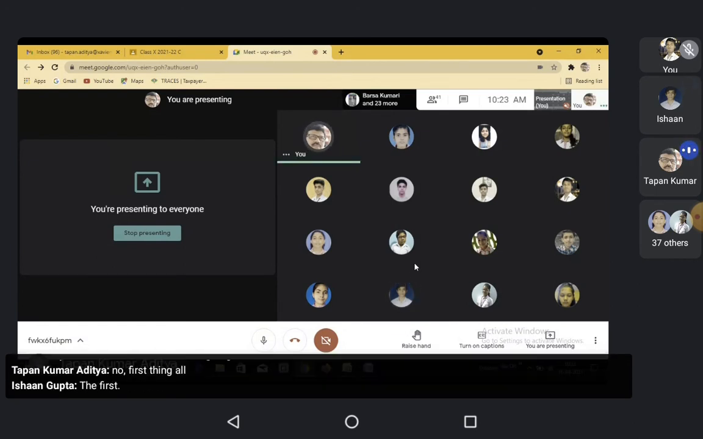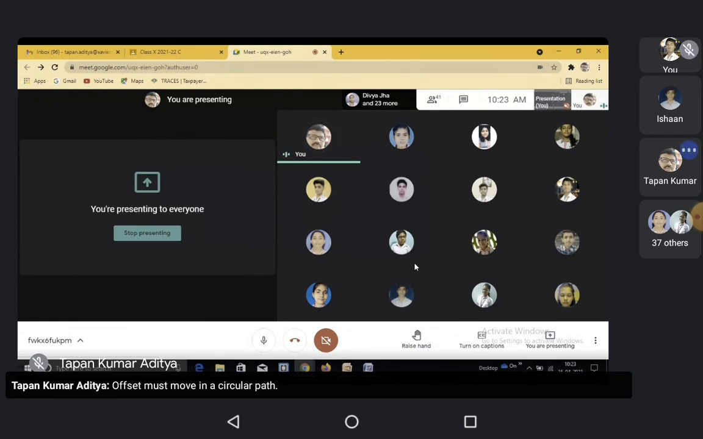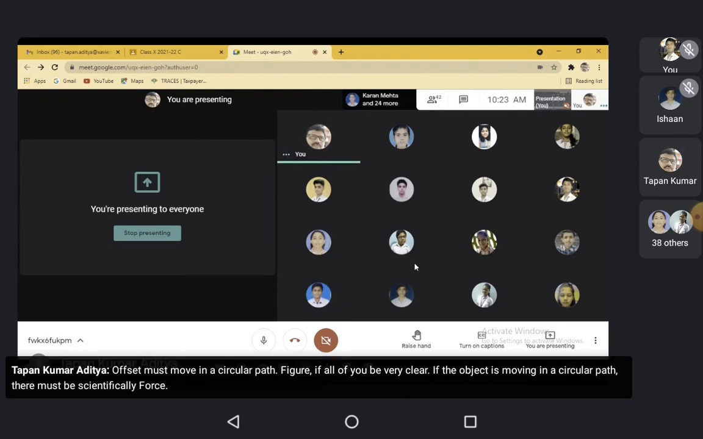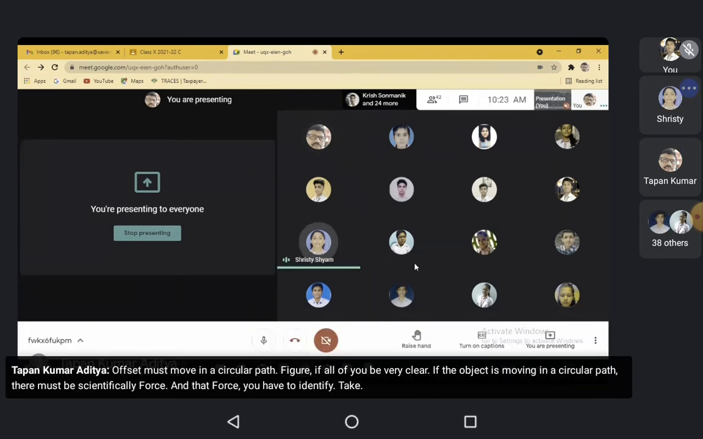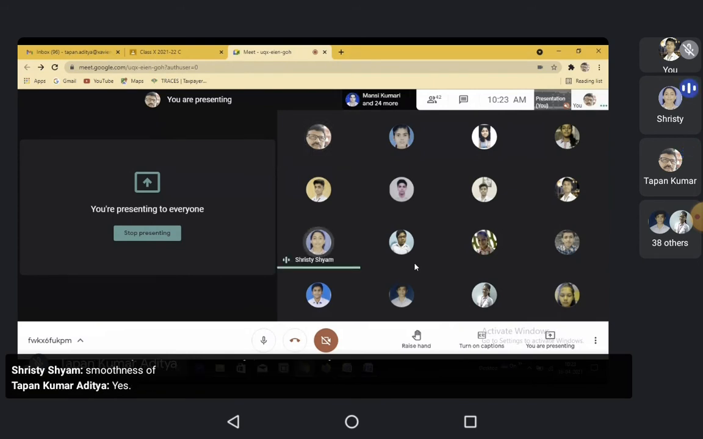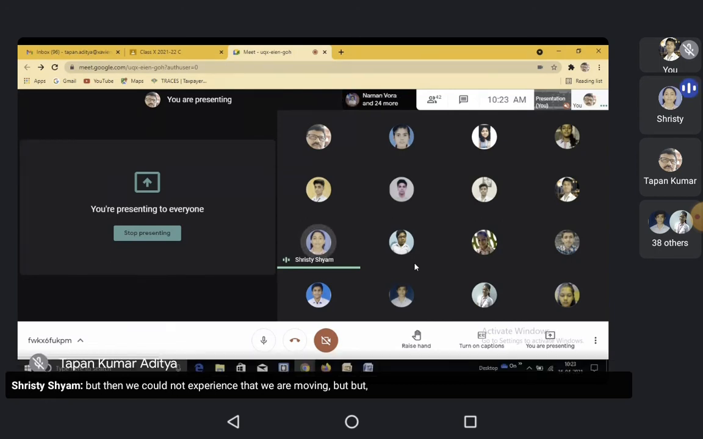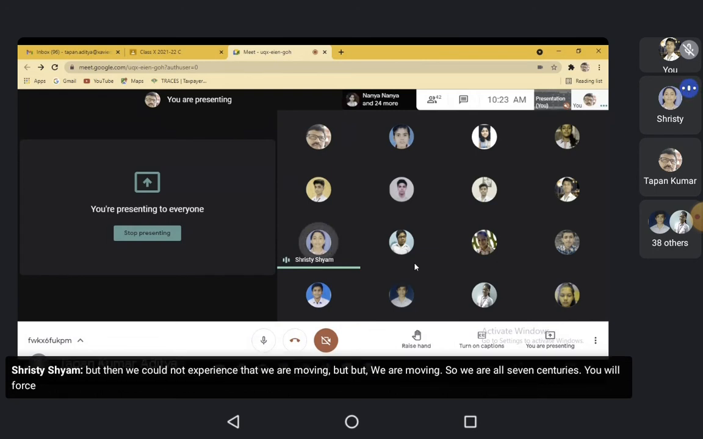No. First thing all of you remember, the object must move in a circular path. Okay? You all be very clear, if the object is moving in a circular path, there must be centripetal force, and that force you have to identify. So we could not experience that we are moving, but we are moving, so we are also having centripetal force.